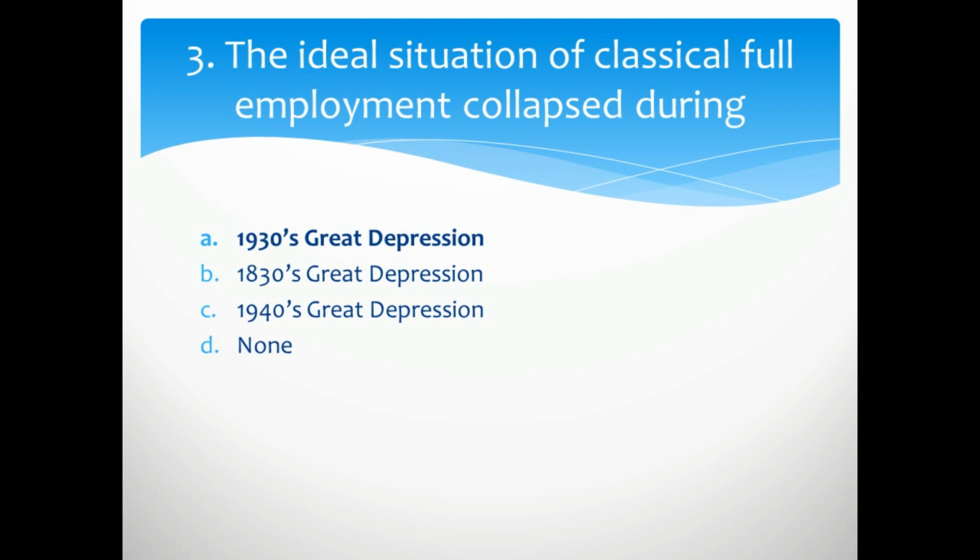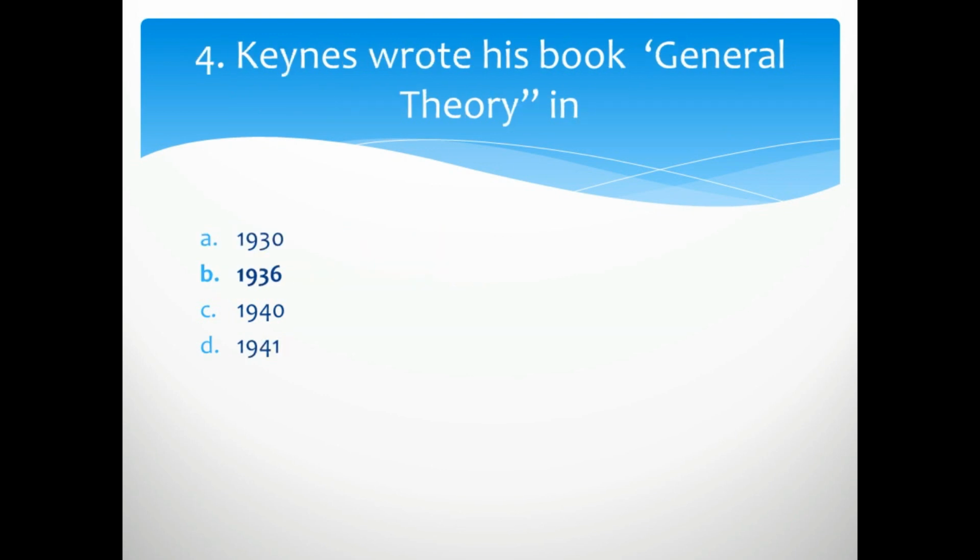Third question is, the ideal situation of classical full employment collapsed during which period? So the right answer is the 1930s Great Depression. And after the Great Depression, the classical full employment model fully collapsed, and it is totally a failed concept during this period. The fourth question is, Keynes wrote his book General Theory in which year? The right answer is 1936.